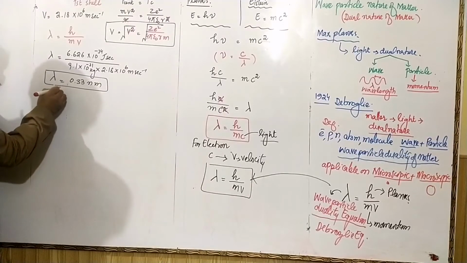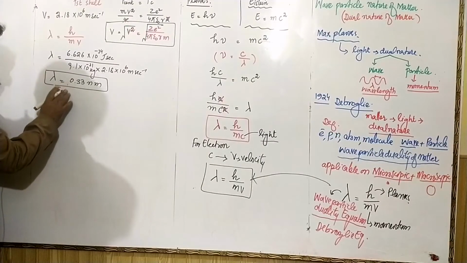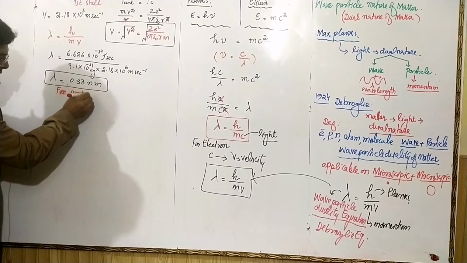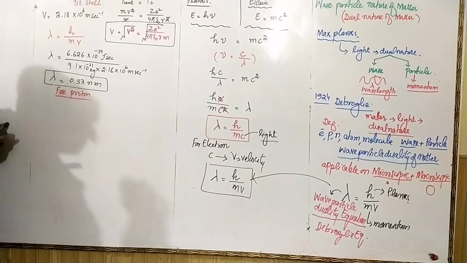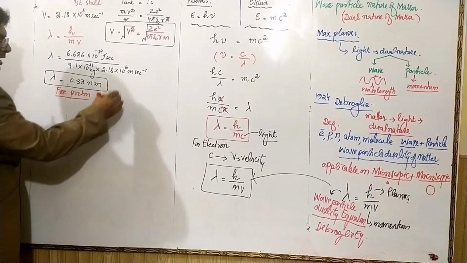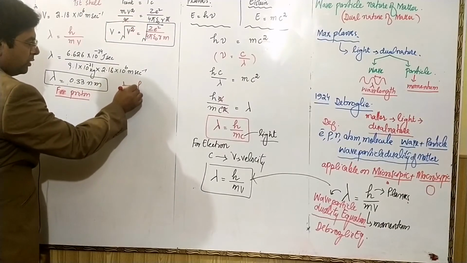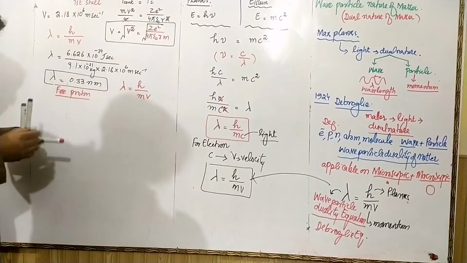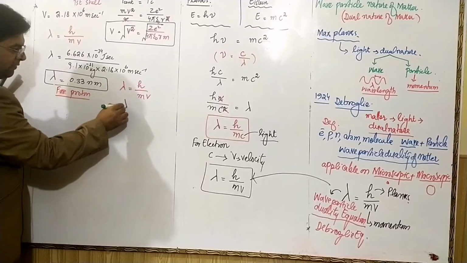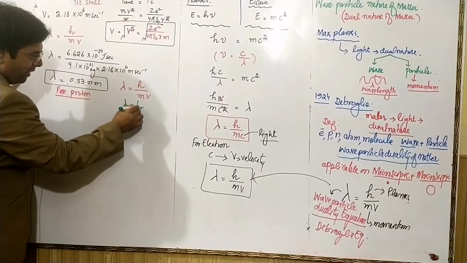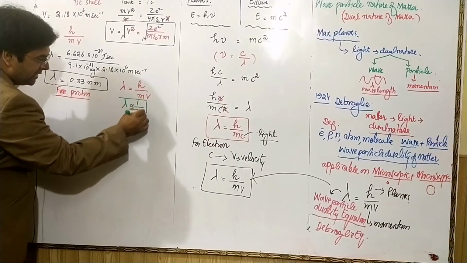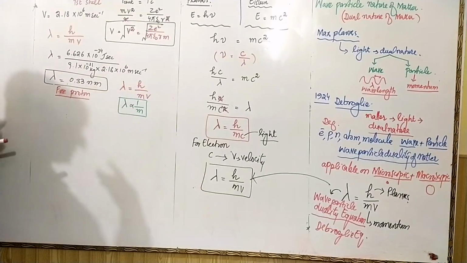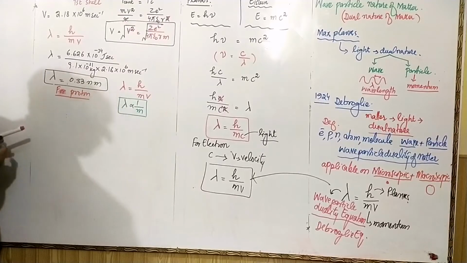For proton, if we want to calculate the wavelength, first we have to memorize the formula lambda is equal to h over mv. From this formula we are able to see that wavelength is inverse of mass. If mass is increased, the wavelength will decrease.